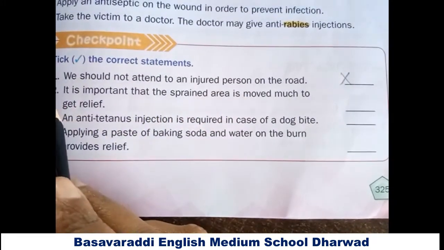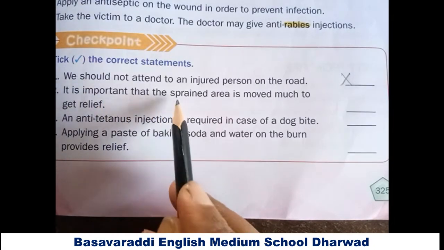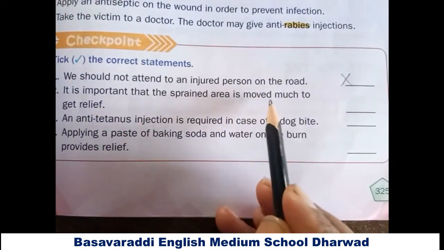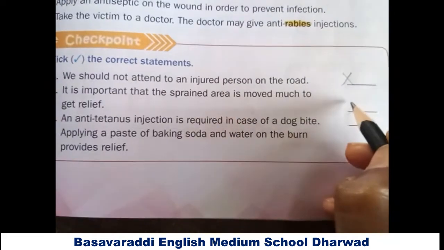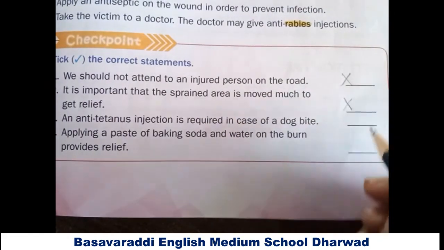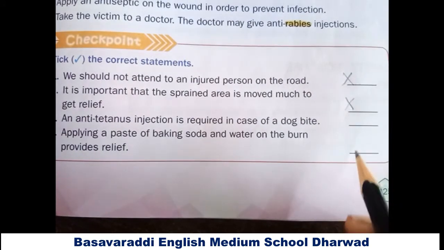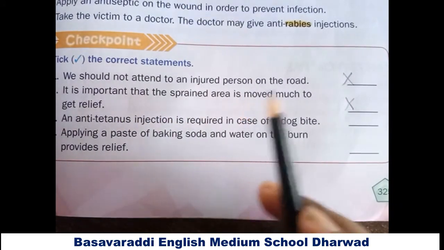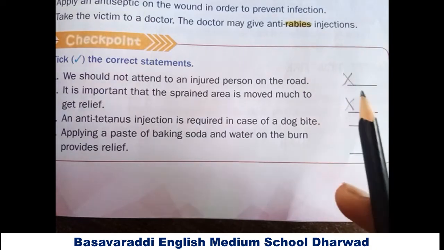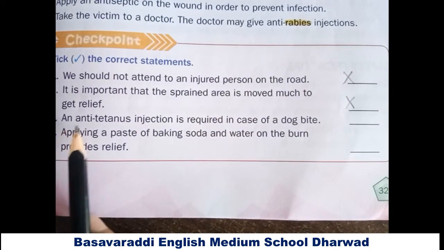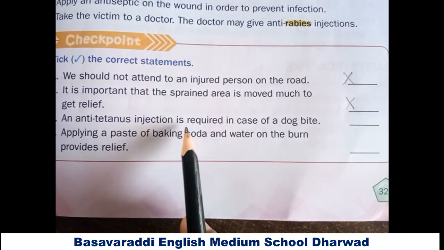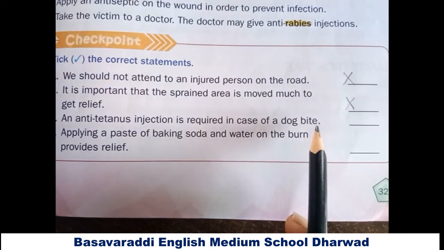The second one, it is important that the sprained area is moved much to get relief. This statement is also false. Why? Because it is very important that the sprained area is not moved much to get relief. The third one, an anti-tetanus injection is required in case of dog bite.